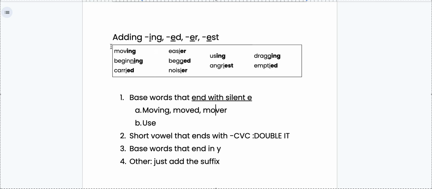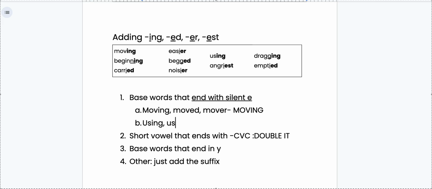So for this week, your spelling word is moving. So what you'll do is you'll type the word move, drop that E, and add your ing, moving. The next base word that we have that ends with silent E is the word use. We will do the same exact thing. You drop that E and add your suffix, ing.